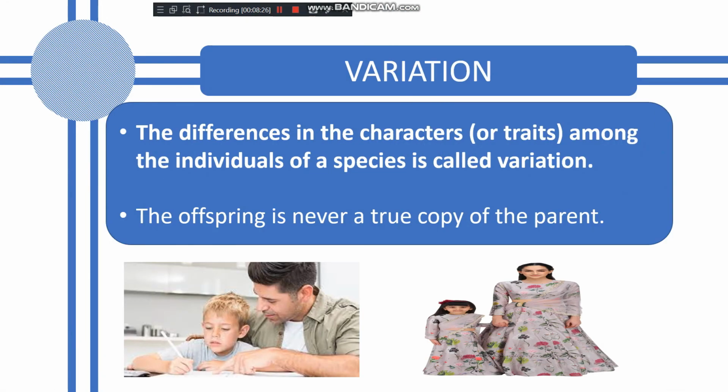Now the next term is variation. What do we mean by variation? As in the first figure you have seen, the different shapes of nose or ear or the different colors.